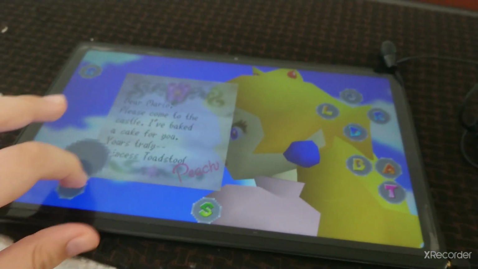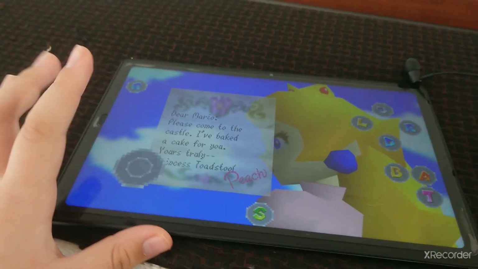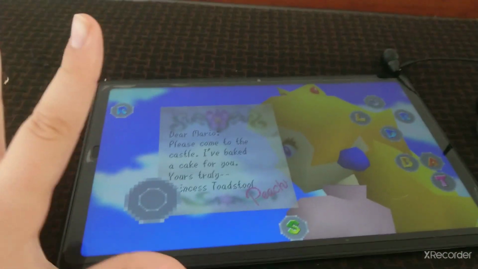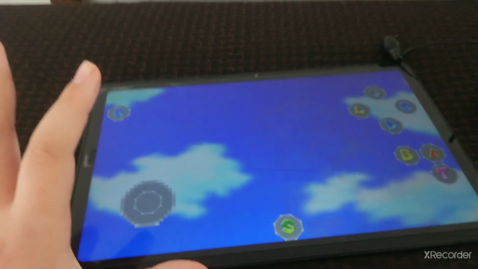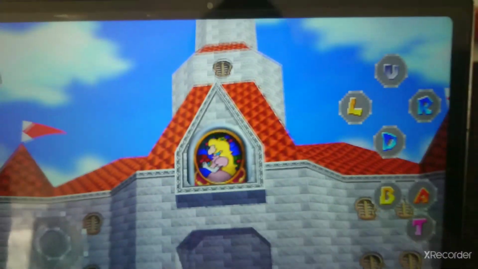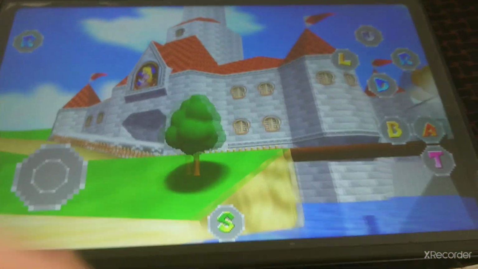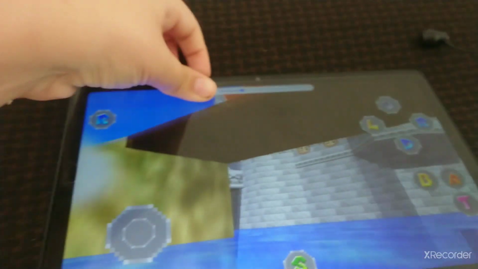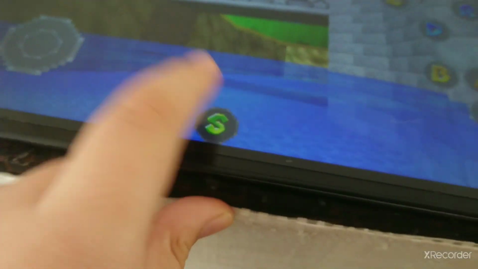So that's how you install Super Mario 64 on mobile. And just before we end this video, I'm going to quickly show you some gameplay. With the earphones out, you can hear the music, so it does have music. You can actually play it.